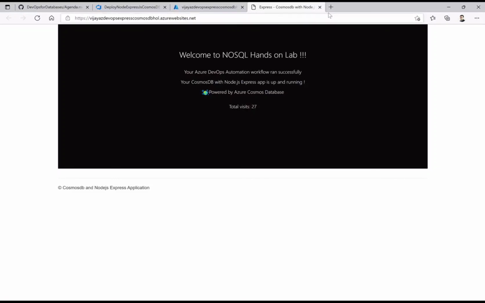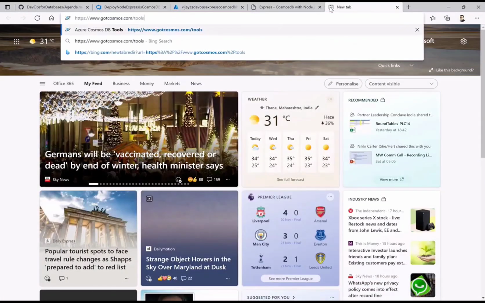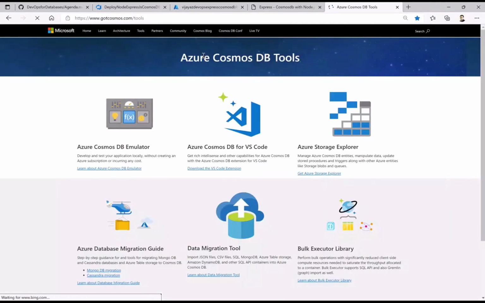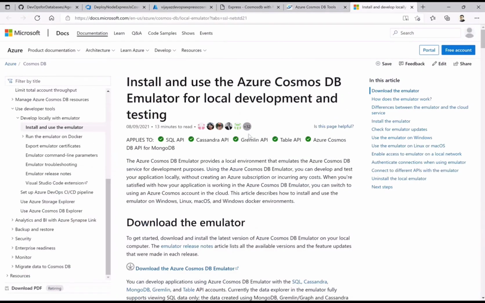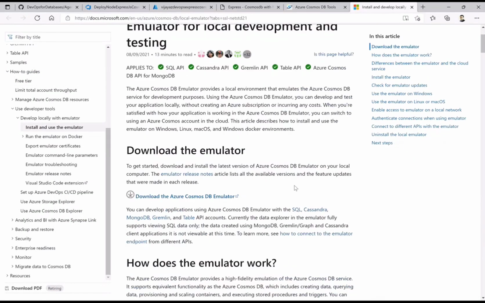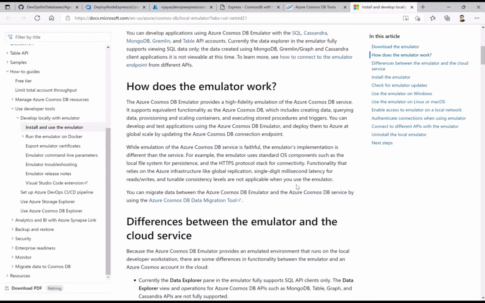The other thing which I want to show you is the tools. Let me come to the tools. Okay, so this is the website, gotcosmos.com tools. So this is the website you can go to for the Azure Cosmos DB tools. Emulator, as I say, if you want to learn more on how it works along with the installation, it gives you pretty good documentation on that, and what you can do and what you cannot do.